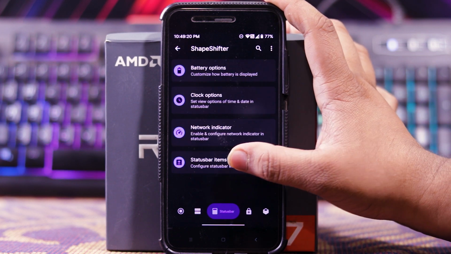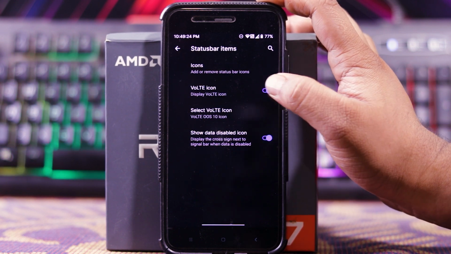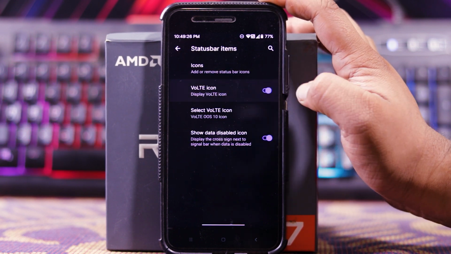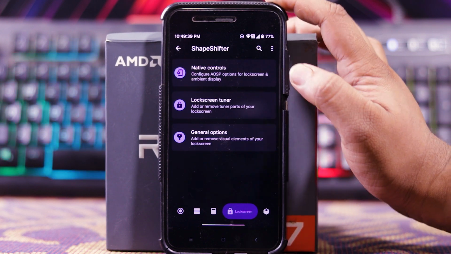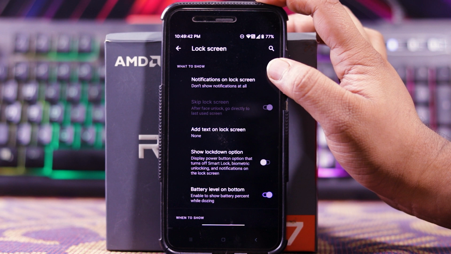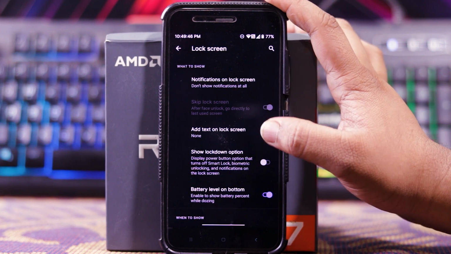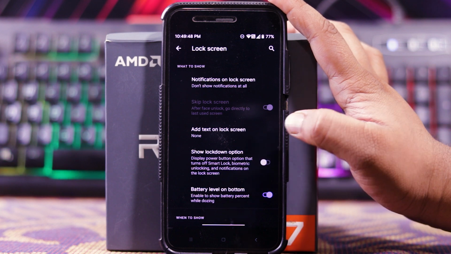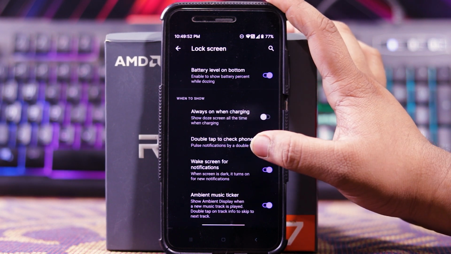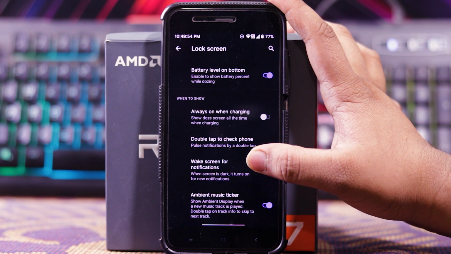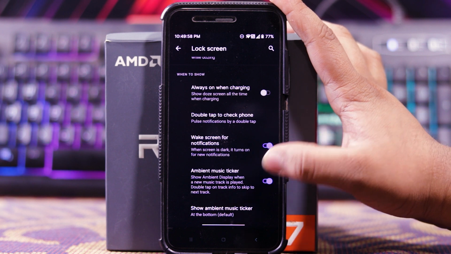Then you get status bar items. In this you can choose the icons, you can enable or disable the volte icon, and you can choose the volte icon, as you can see. Then in lock screen, you get native controls. In this you get notification on lock screen, skip lock screen, add text on lock screen, show lockdown option, battery level on bottom, always on when charging, double tap to check phone, wake screen for notification, ambient music ticker, and show ambient music ticker location.